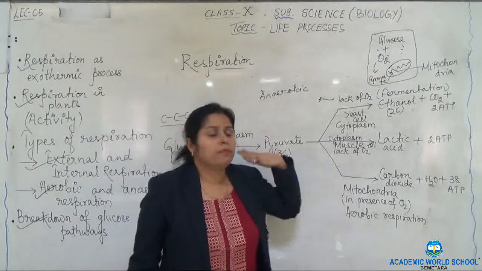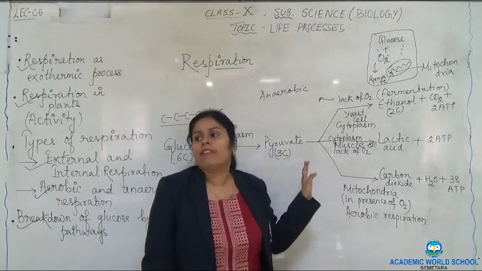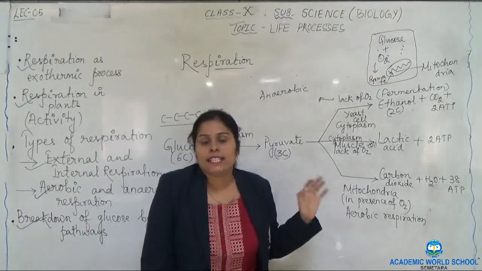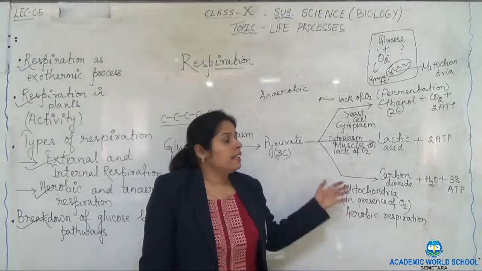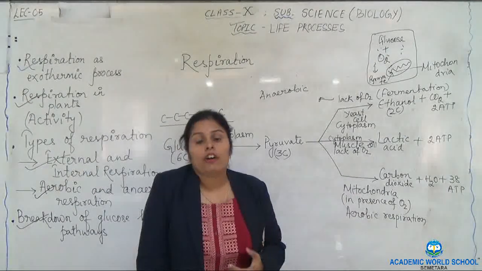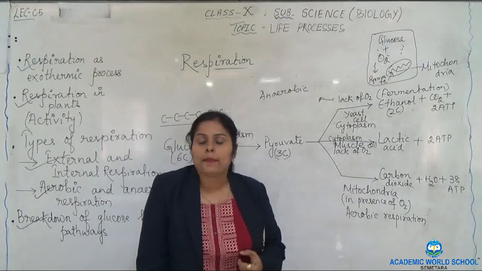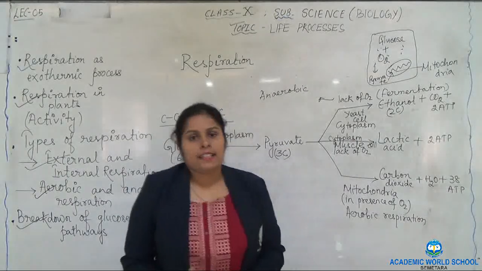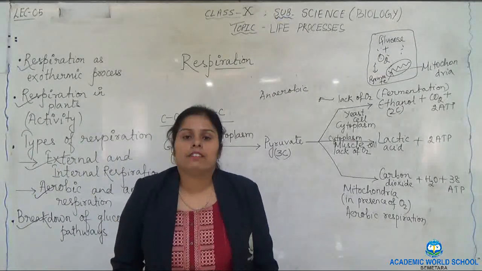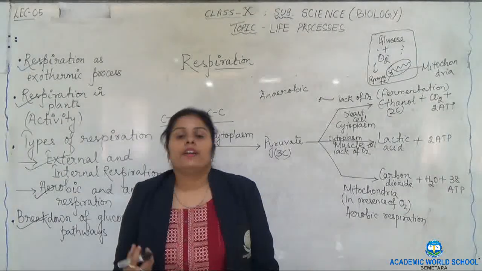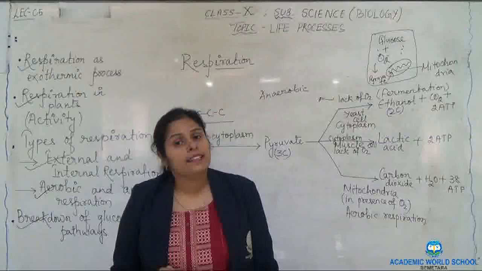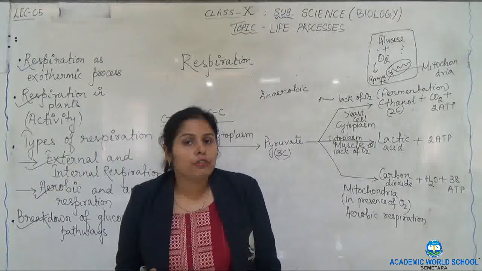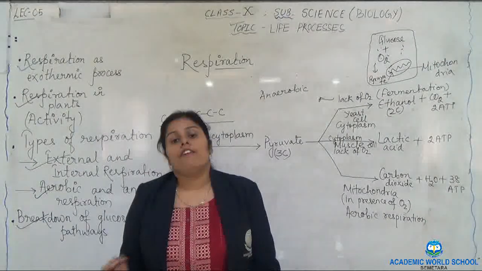The most common example is during heavy exercise, when athletes run very fast, their muscles start to cramp or pain. Why does this happen? When we exercise or do heavy physical work, the muscles require energy. This energy is produced in the cell by breakdown of glucose in the presence of oxygen.